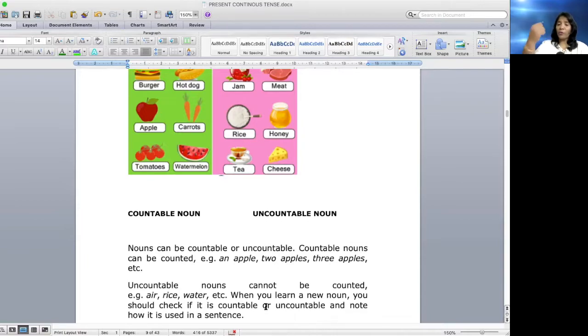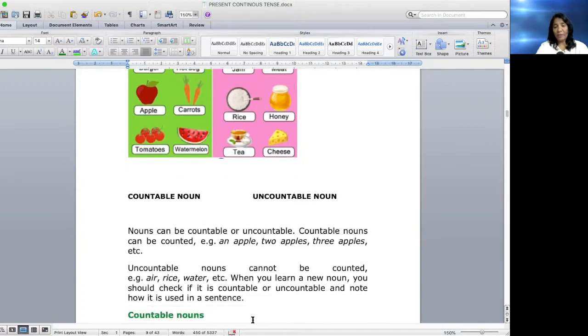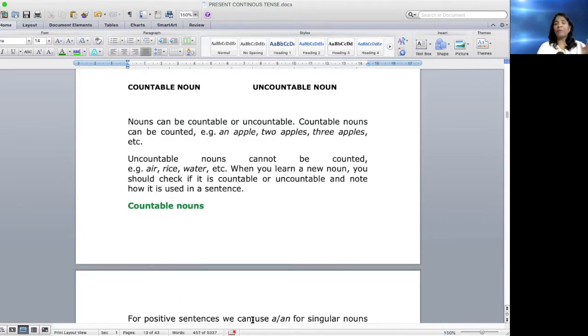When you learn a new noun, you should check if it is countable or uncountable and note how it is used in a sentence. I hope it's clear now. You can also add some more examples. You can make a list of it and check out countable and uncountable nouns, because these nouns are useful when you make sentences. I'm also helping you with how to make sentences, the usage of the countable nouns, and how we can use lots of, much, and many. I'll be giving you detail in this video.